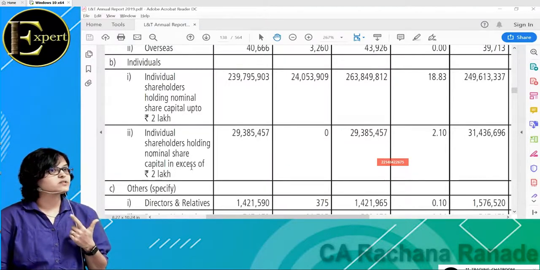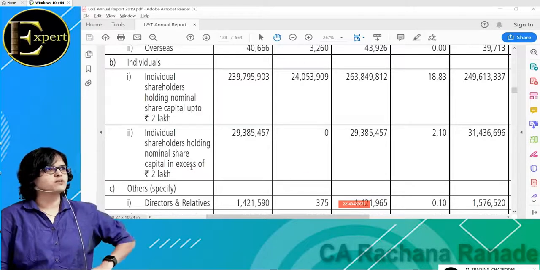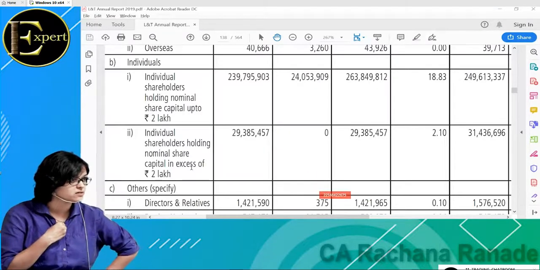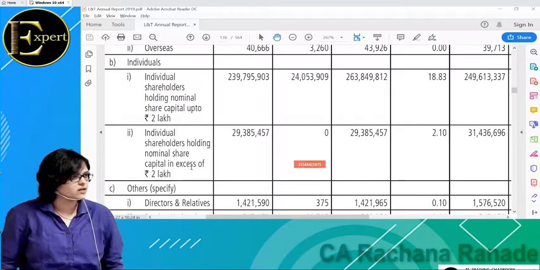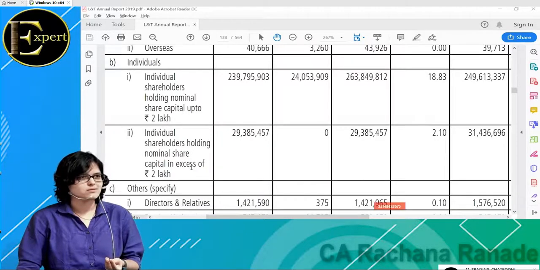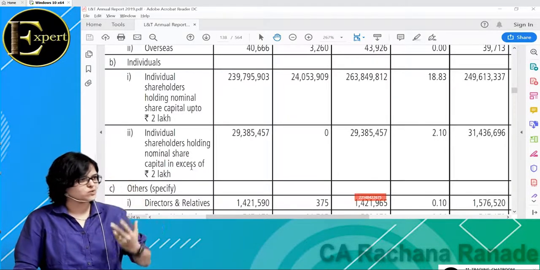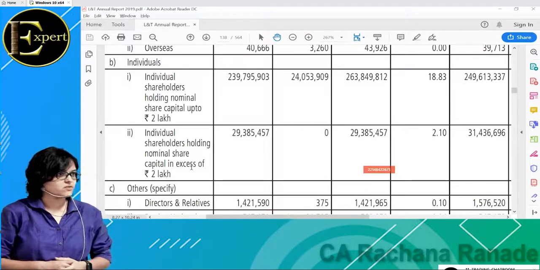He'll start in lakhs only, na? So assume he buys 3 lakhs of shares at face value. Then is he treated as a retail individual investor or a high net worth individual investor? High net worth. High net worth is decided by what criteria? If you are holding in excess of 2 lakhs, then we call it a high net worth individual.